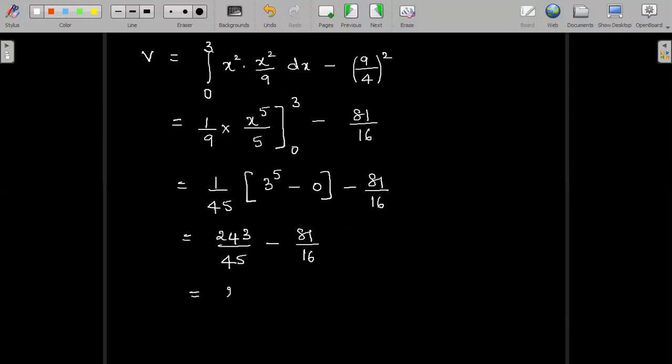This leads to the simplest fraction 27 by 80. Right. So this is how a simple problem to find k and the remaining probabilities as well as mean and variance can be worked out in a continuous probability distribution.